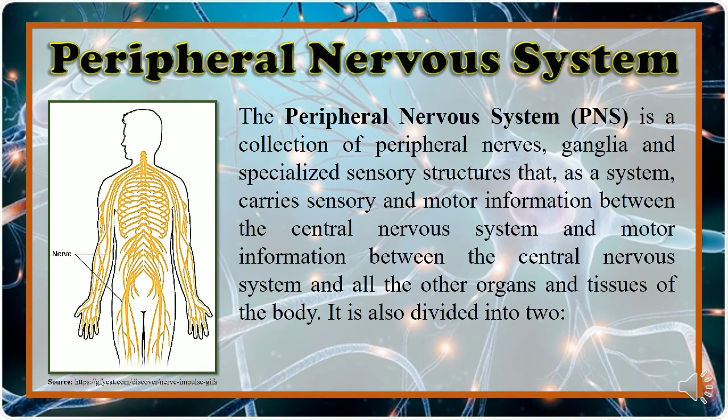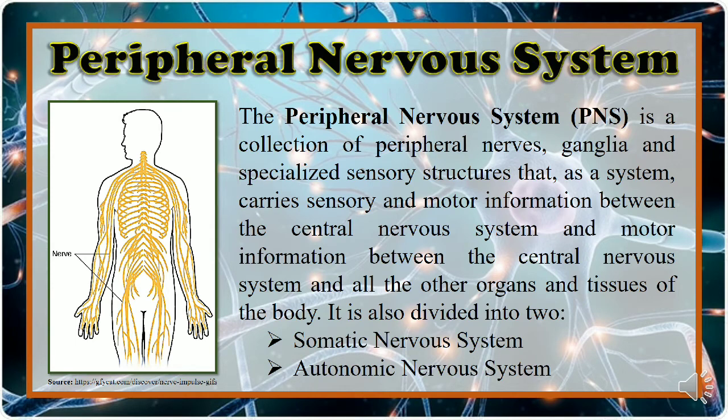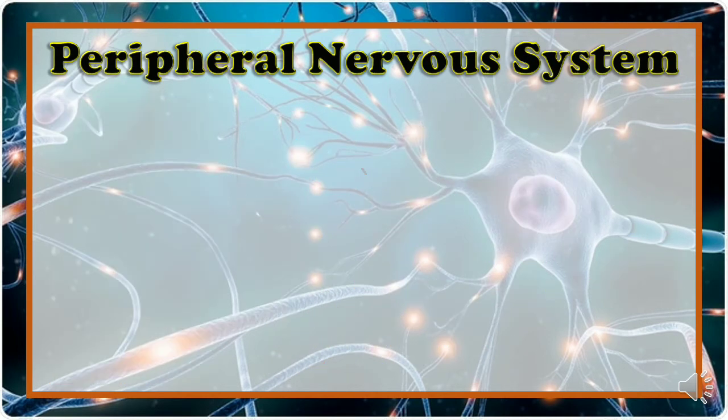The peripheral nervous system is a collection of peripheral nerves, ganglia, and specialized sensory structures that, as a system, carry sensory and motor information between the central nervous system and all the other organs and tissues of the body. It is also divided into two, which are the somatic nervous system and the autonomic nervous system.